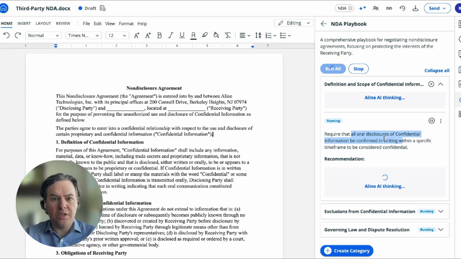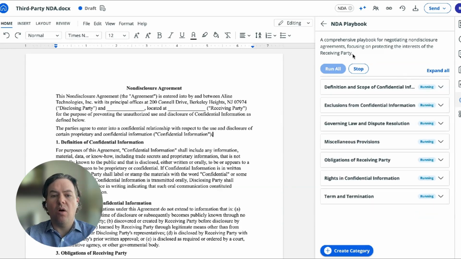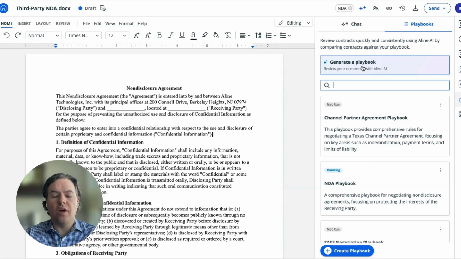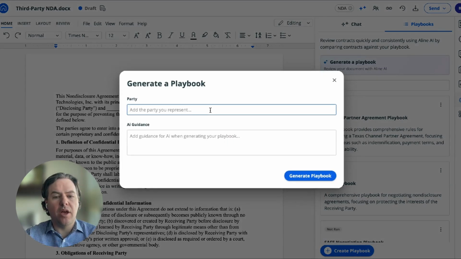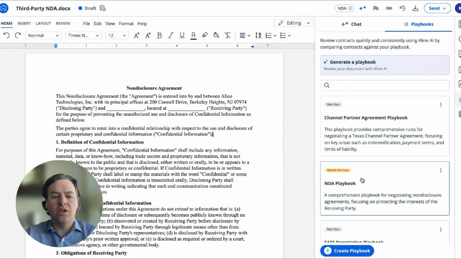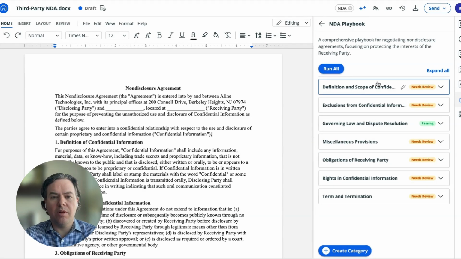Whatever your company's specific rules are, you can add those rules in here, and you can also use Align's AI to generate your own playbooks. So I can take my own templates, my own precedent, my own agreements, and run them through Align AI to actually produce and get Align's AI to generate an entire playbook. This makes it very easy to get spun up fast on AI playbooks, and go from having 0 or a couple playbooks to having sophisticated playbooks for your entire team.